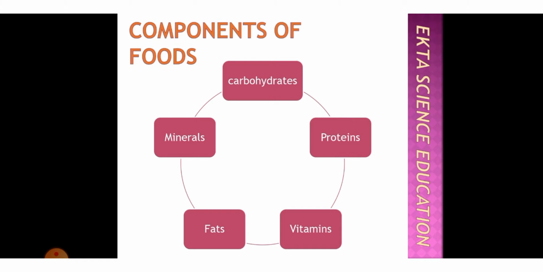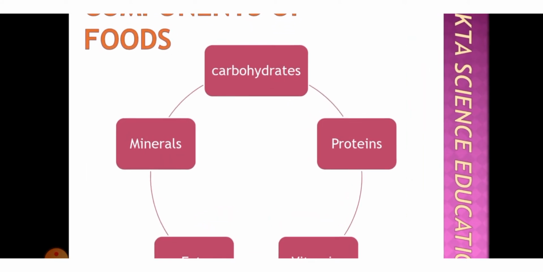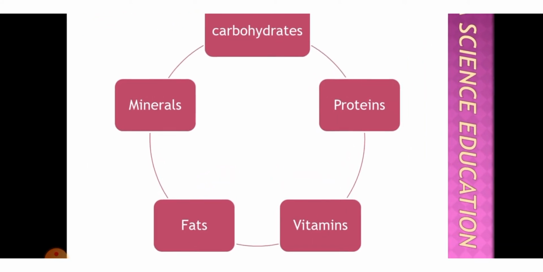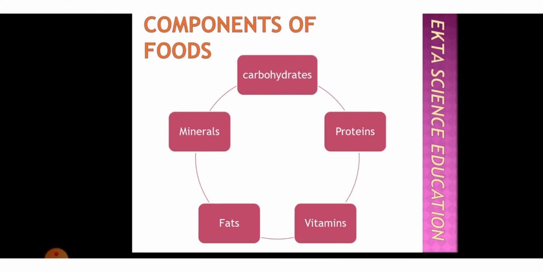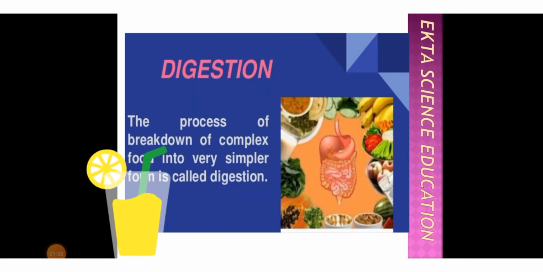Food comprises components, and these components of food are also known as nutrients. There are 5 major components of food: carbohydrates, proteins, vitamins, fats and minerals. So these are the components of food. Food gives us energy to do tasks.